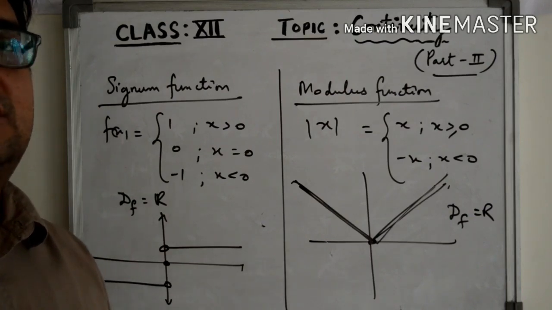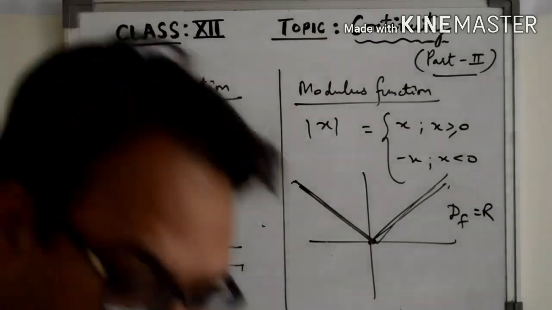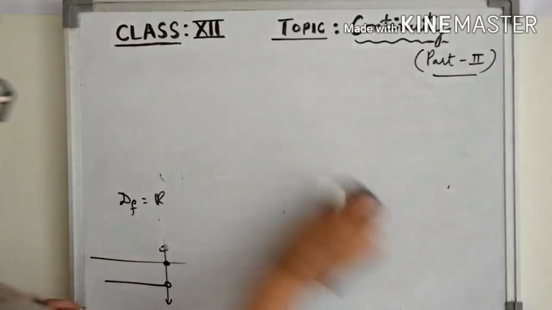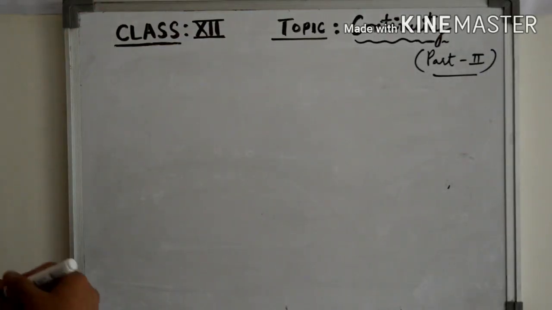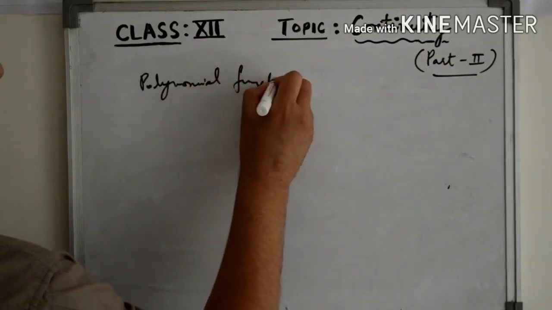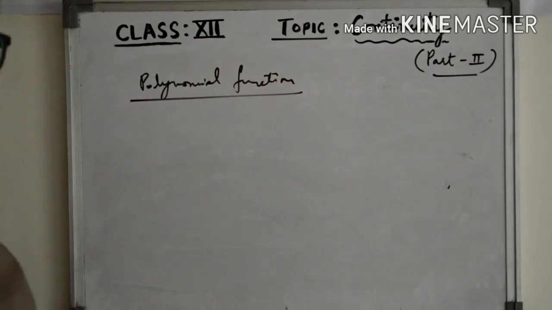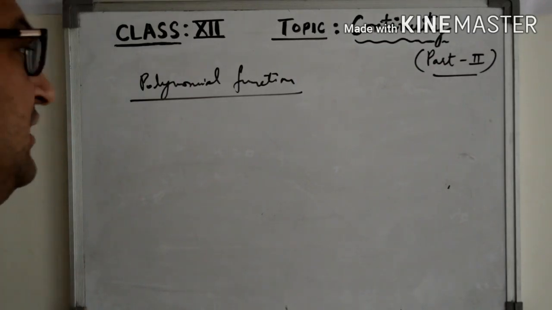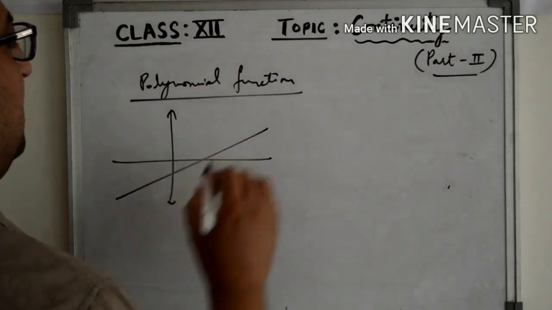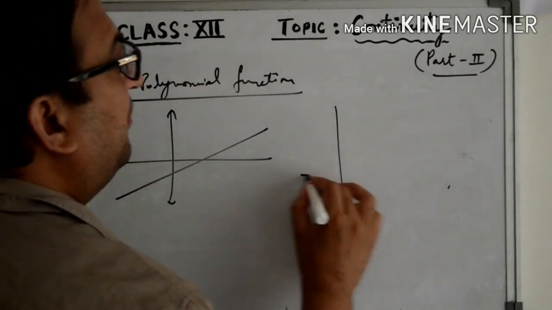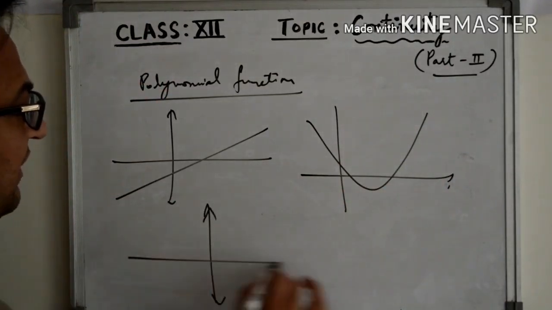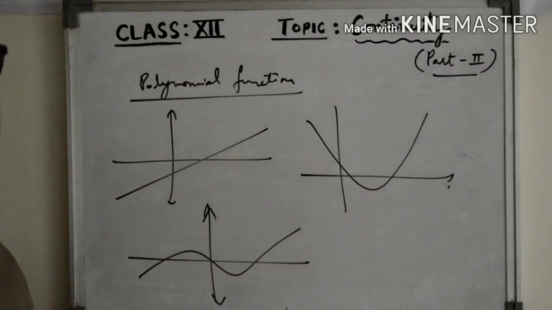So let us discuss a few more special functions. Next in line we have the polynomial function. It may be a linear polynomial function, a quadratic or a cubic polynomial function. And as you all know, if it is a linear polynomial function, then the graph will be a straight line. If it is a quadratic polynomial function, the graph will be a parabola. And in case of cubic, we have a graph of the function something like this.